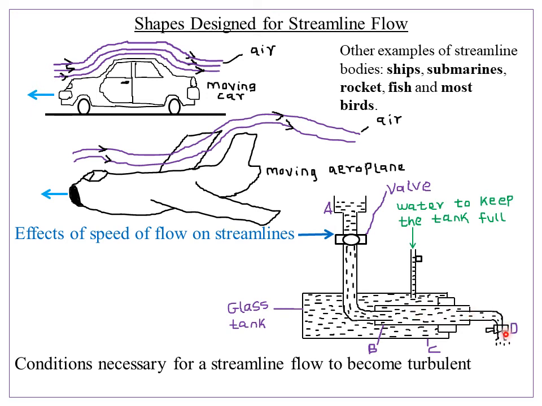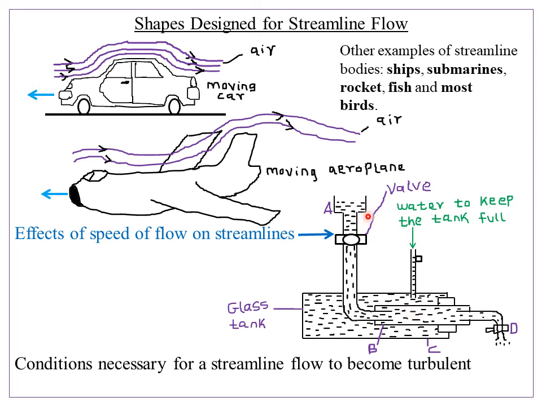So when you tighten D, the speed of the water becomes slow, and the pink color of potassium permanganate will be seen flowing in streams, that is, in straight lines. But when you release or loosen D, the water starts flowing out very fast, and that means the speed of the water in this glass tank C will be very high. And when the speed is high, turbulence sets in.